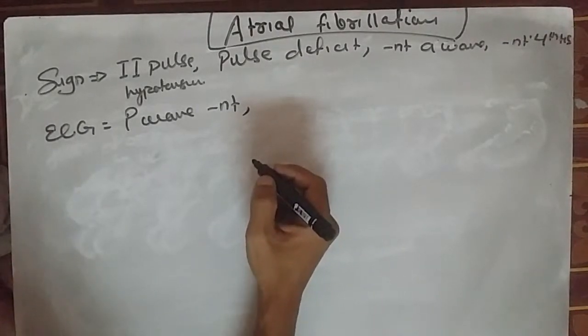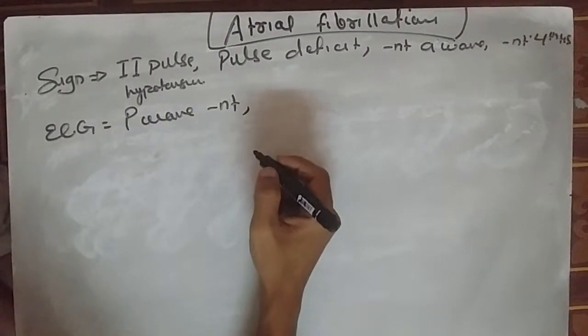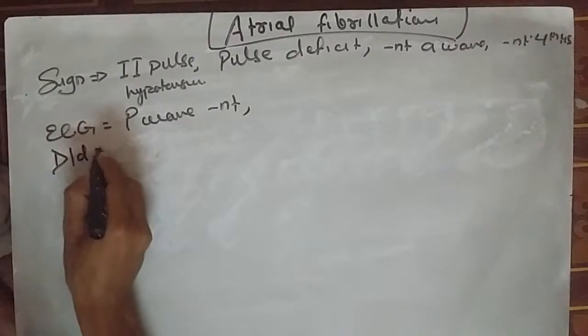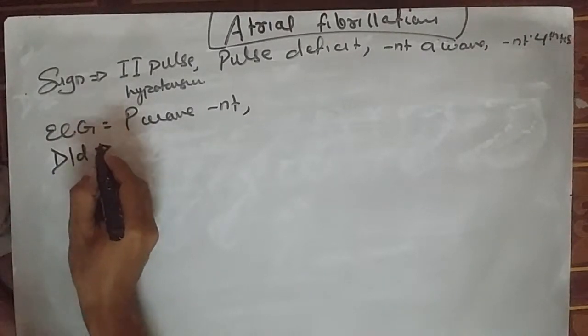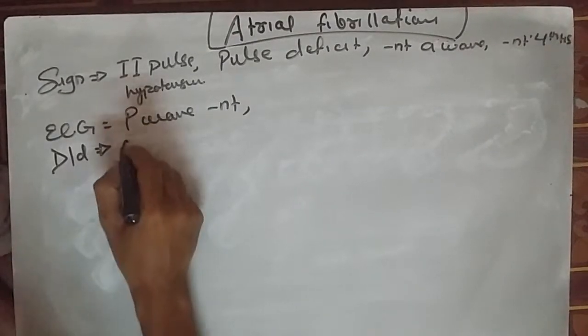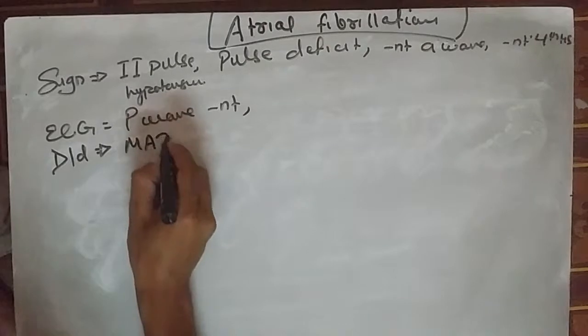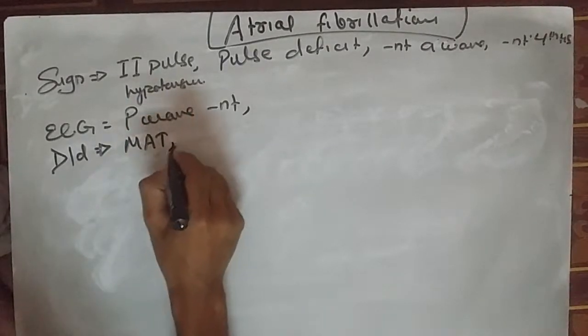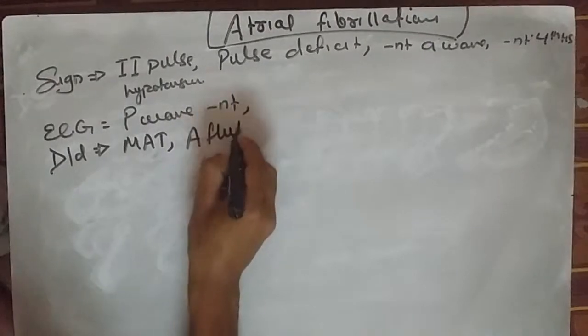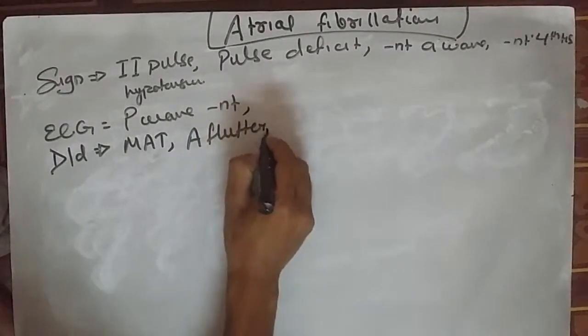If we talk about the differential diagnosis, it can be confused with atrial flutter, atrial tachycardia, and multifocal atrial tachycardia (MAT).